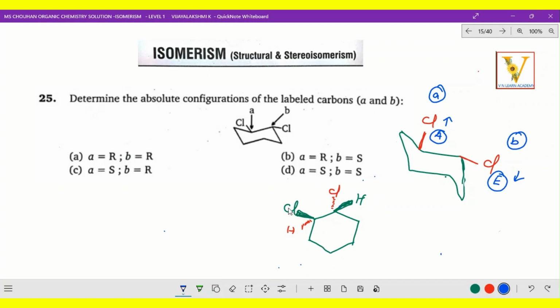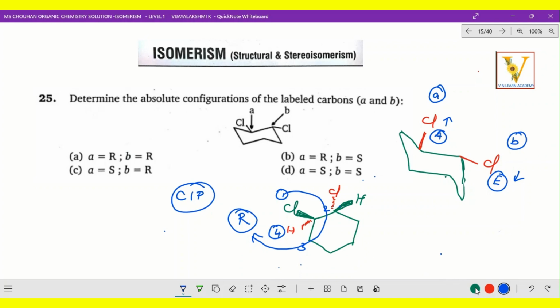Now let us identify that RS configuration. Now when we are going for RS configuration, this is 1, chlorine atomic number higher, according to the CIP rule. Already I told you, the CIP rule is vital to find out that absolute configuration R and S, right? So this is 1, and this is 2, and this is 3 and 4. Fourth priority is lower, that means hydrogen is the fourth priority. So when it comes to that, this is clockwise. So this is R, right?